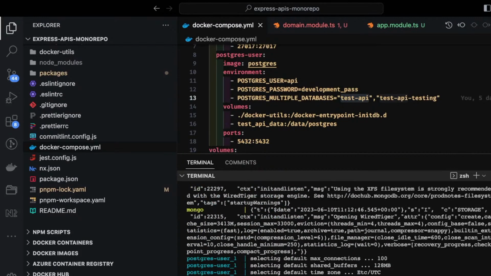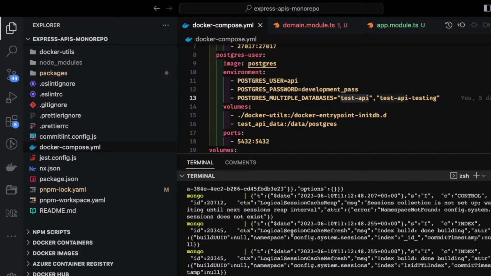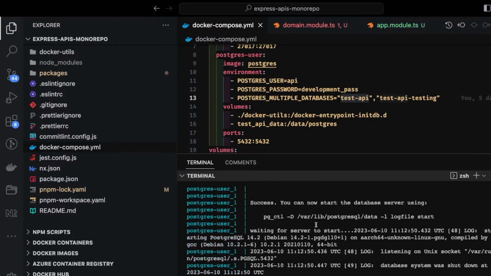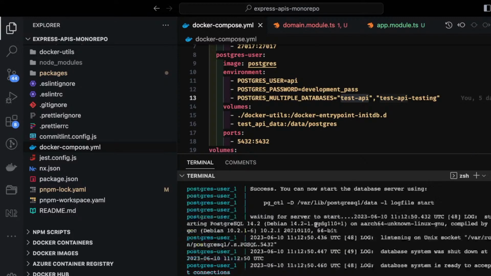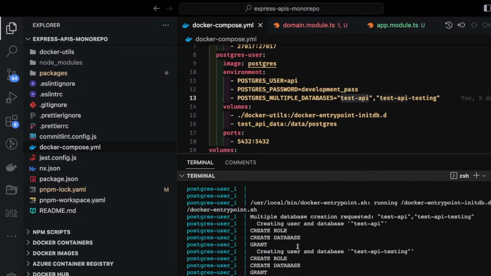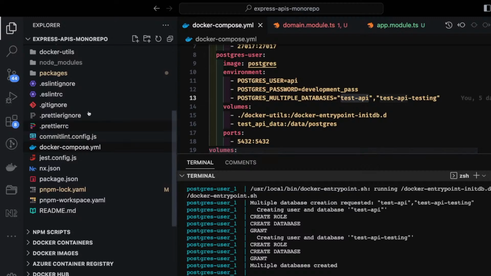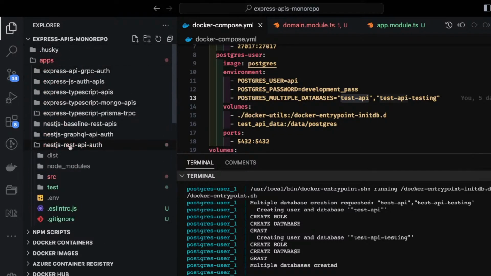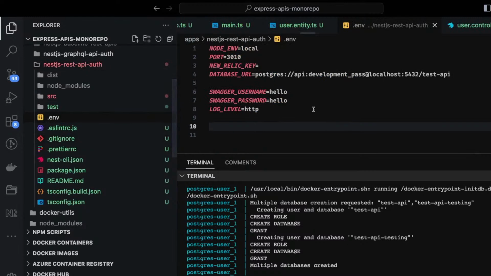Okay, it has a MongoDB also inside this container, and then Postgres. We are more interested in the Postgres. Server started, database created, test API. Okay, we are good here. I will use the test API, same inside my implementation environment.